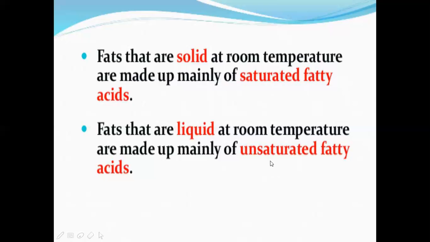If the compound has unsaturated fatty acids, it will be liquid at room temperature. This is the important point to be remembered. You can remember it by the initial letters S and S: saturated, solid. If it is not S, then it will be liquid.